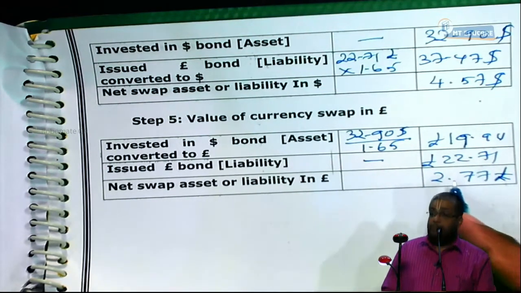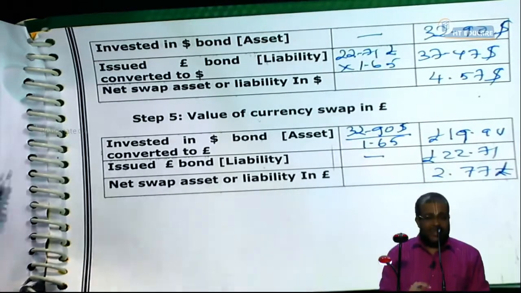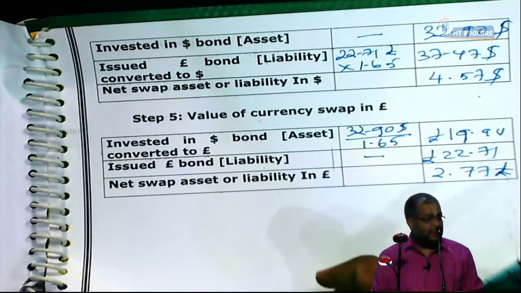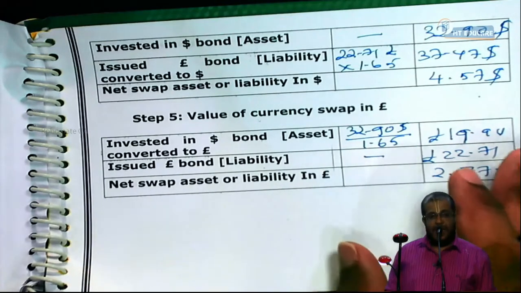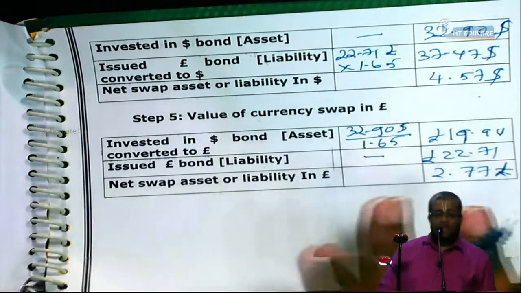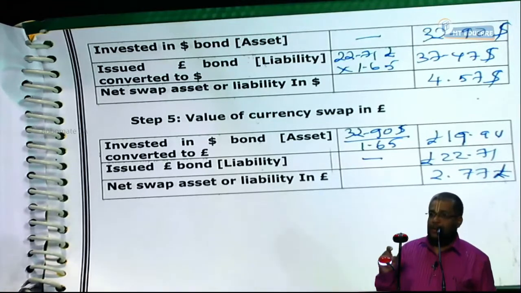Now, suppose B wants to go out of the swap. He can sell the swap to some other party for what value? 2.77 pounds, and then exit. Are you having the clarity or not? So, this is regarding the valuation of swap asset or swap liability. Everybody, yes or no?